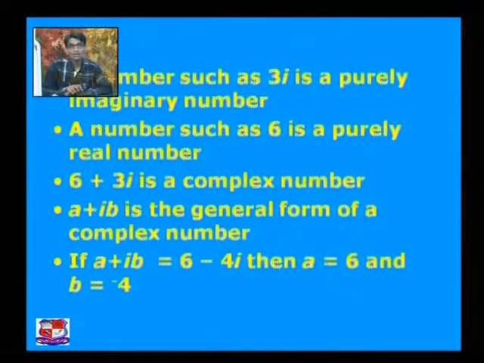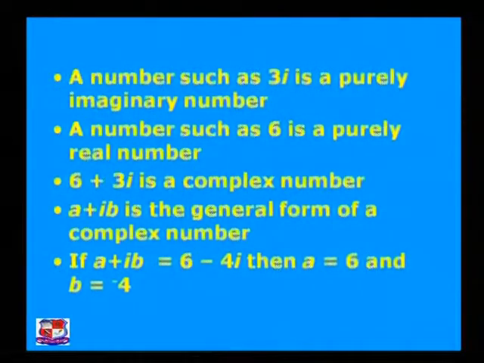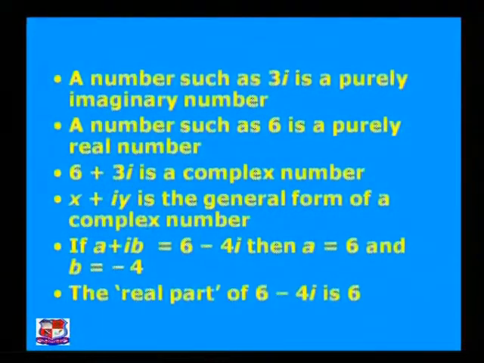If we want to discuss the real part and imaginary part of the number 6 minus 4i, then a is equal to 6 and b is equal to minus 4. So here 6 is the real part and b equal to minus 4 is the imaginary part of this number. Okay, so we can say the real part of 6 minus 4i is equal to 6 and the imaginary part of 6 minus 4i is equal to minus 4.